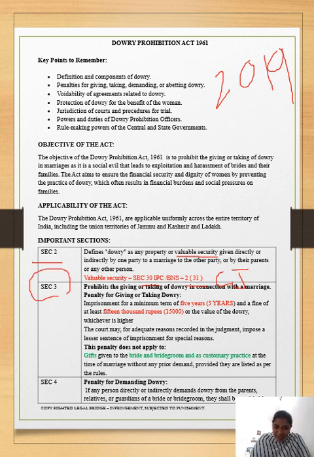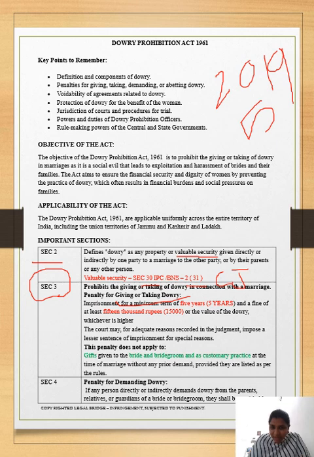Then if we move to Section 3, it is the penalty for giving or taking a dowry. Why was this penalty imposed? Because with any law, if I just say words, like study, study, study, you won't study. Some tests have to be conducted to analyze yourself. Like this, punishment has to be given, then only will that law be obeyed, and only through punishment and stringent law can it be reduced. For giving or taking dowry, the penalty is 5 years imprisonment and a 15,000 rupee fine.